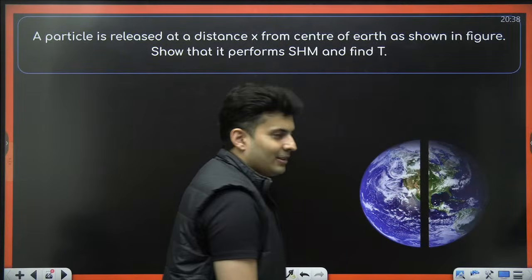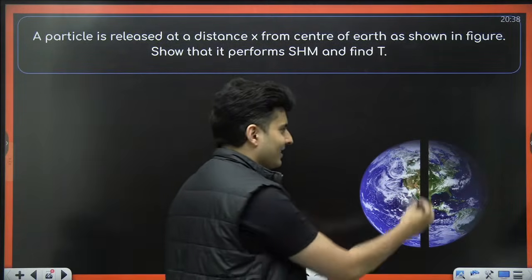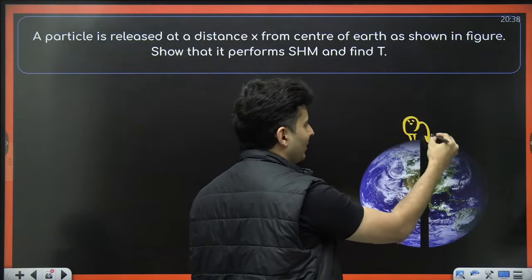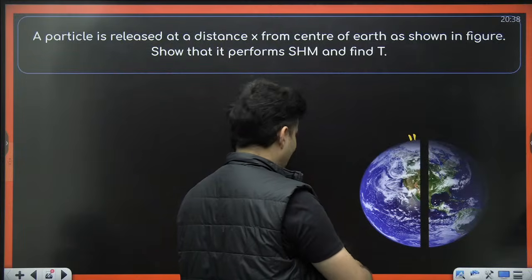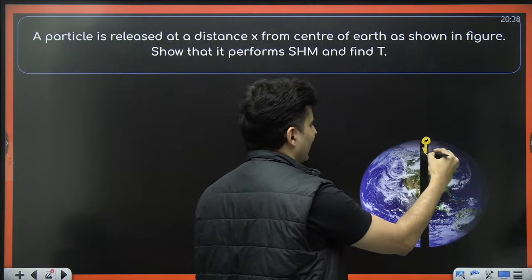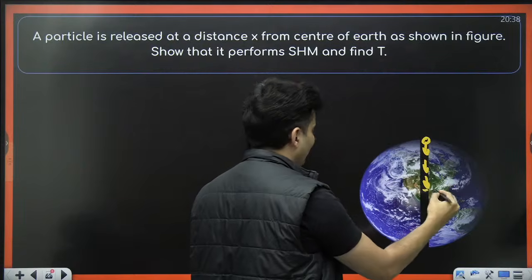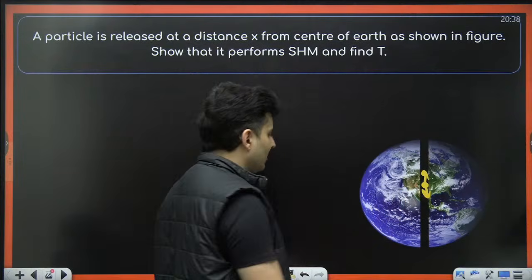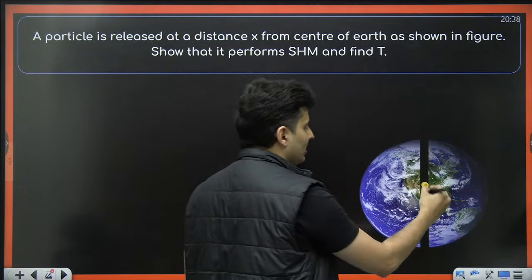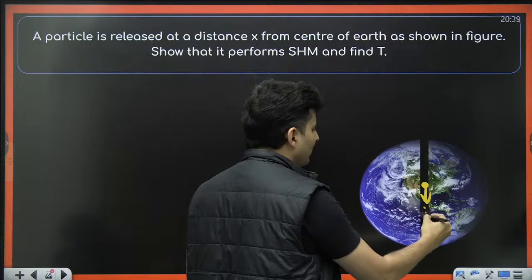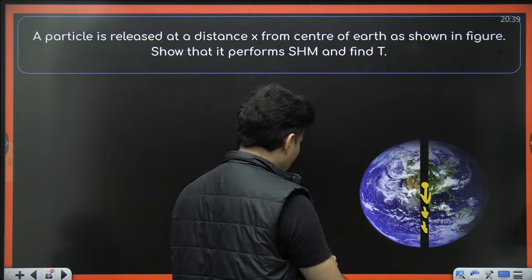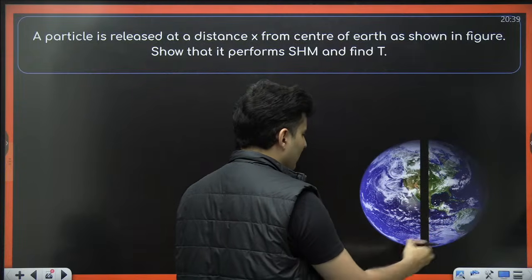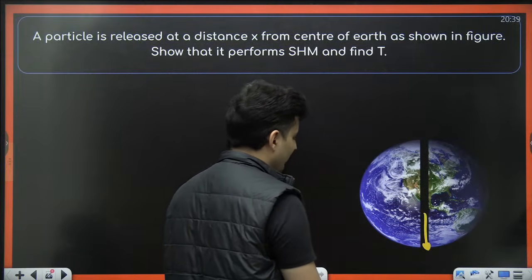So if you dig a tunnel, what happens is that mass, let's say there is some Pandu over here, and that Pandu decides, okay, I will jump into this tunnel. That Pandu will get accelerated towards the center of the earth. By the time you reach the center, the gravitational force will vanish because it will just cancel out. But by the time you reach the center, you have some speed, so that speed will take you over here. But as you start going down, the gravitational force will be opposite, and that's why your speed will reduce and you will stop over here.